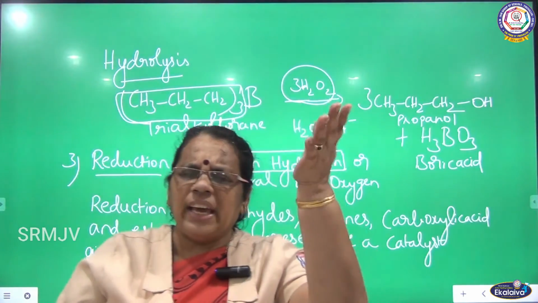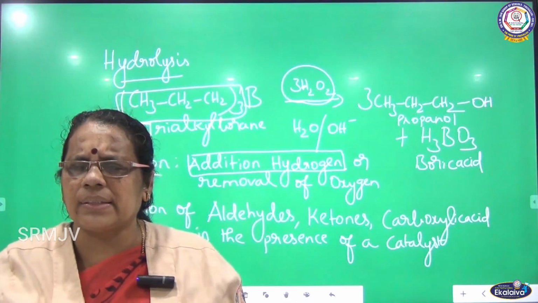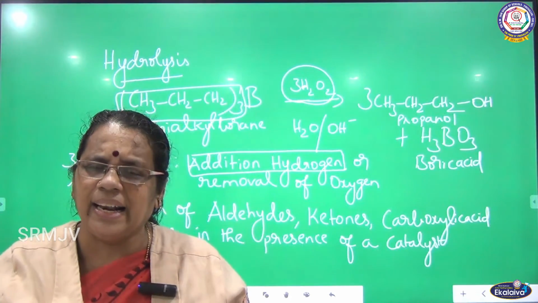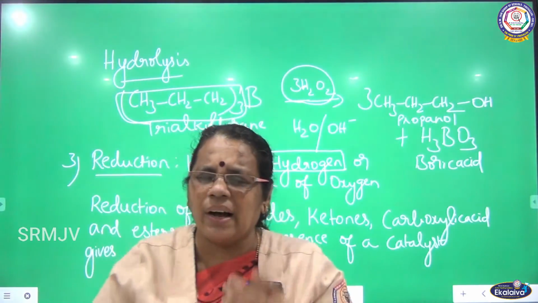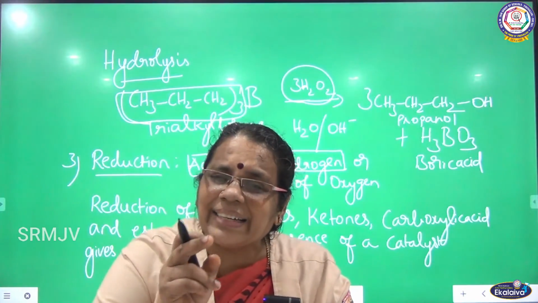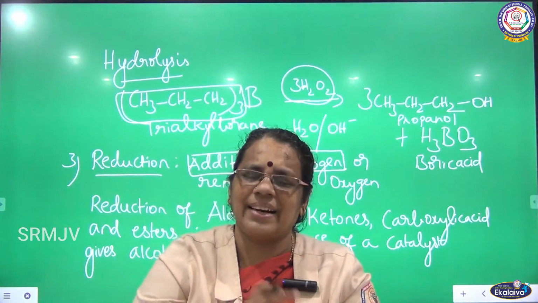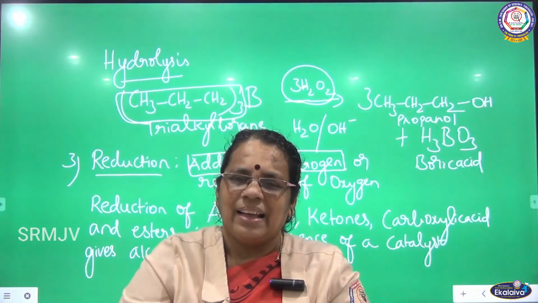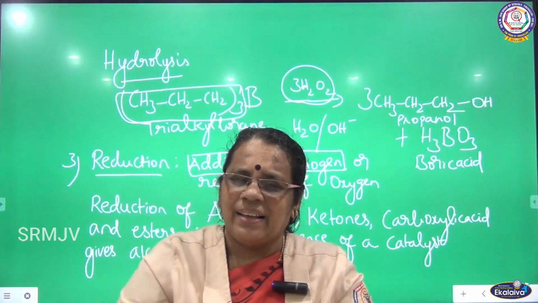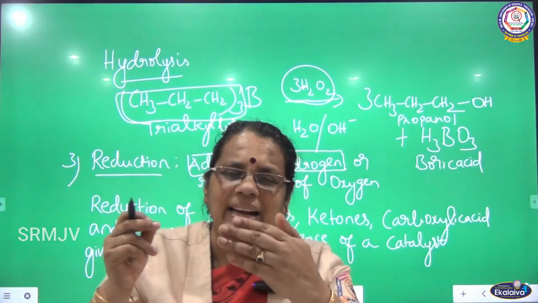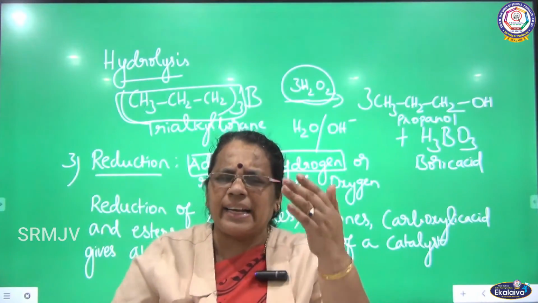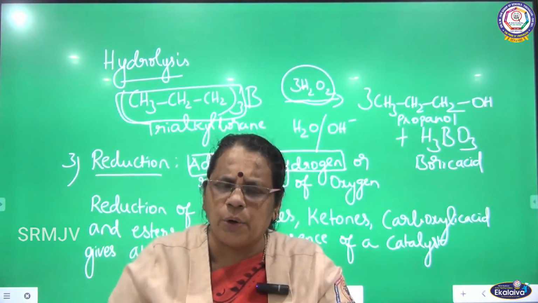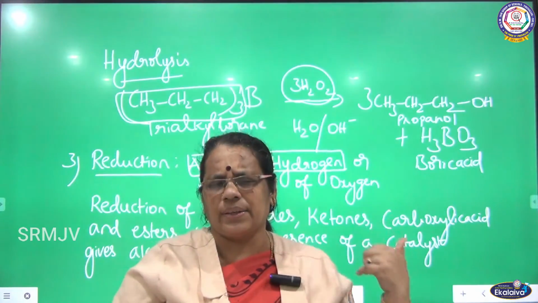To these reactants, if you add hydrogen, what is the condition? We need a catalyst. So how do we call this reaction? Catalytic reduction. Reduction is adding hydrogen, and we need a catalyst here, so we can call this reduction as catalytic reduction. What are the reactants we are going to take here? Either it can be an aldehyde or ketone or carboxylic acid or esters.